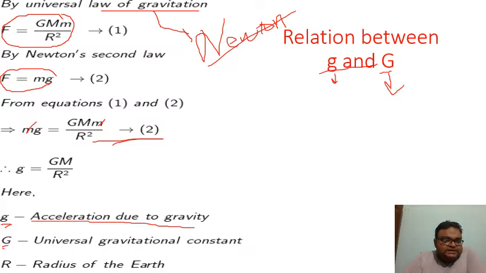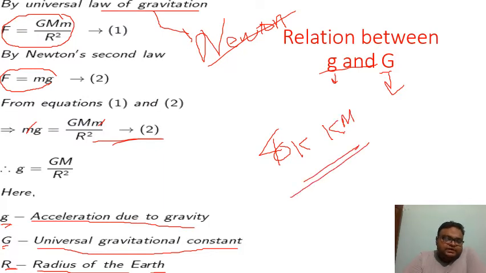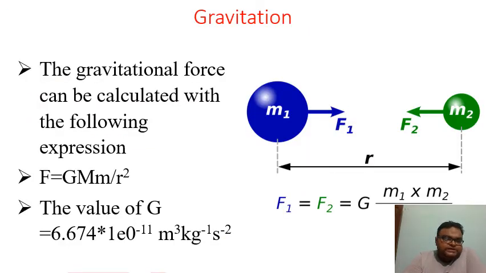This capital G represents the universal gravitational constant, right? And this r represents the radius of earth, which is approximately 40,000 kilometers. Very good, students. Now you see, what is gravitation?